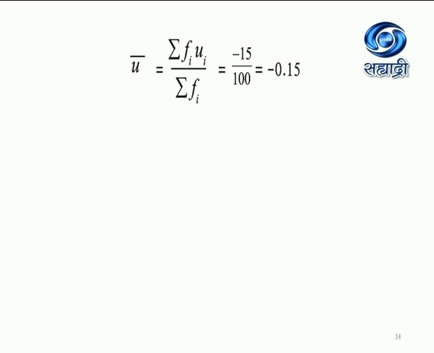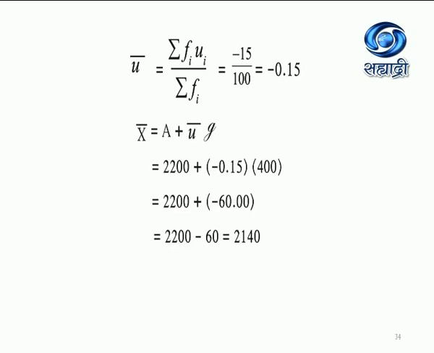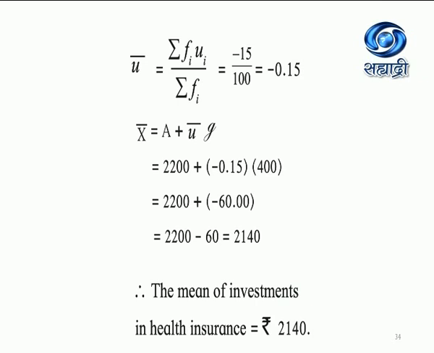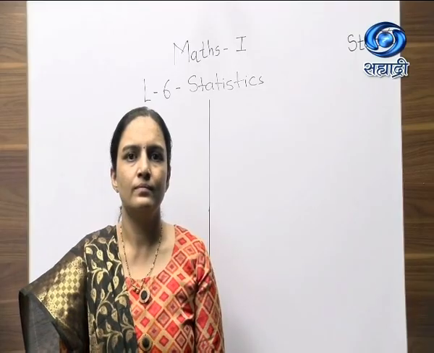Now after this we are going to find out mean. So what will it be? X bar is equal to A plus U bar and G. We are going to substitute all the values, and then we will get the answer, which will be rupees 2140. So till now we have learned step deviation method, assumed mean method and direct method.